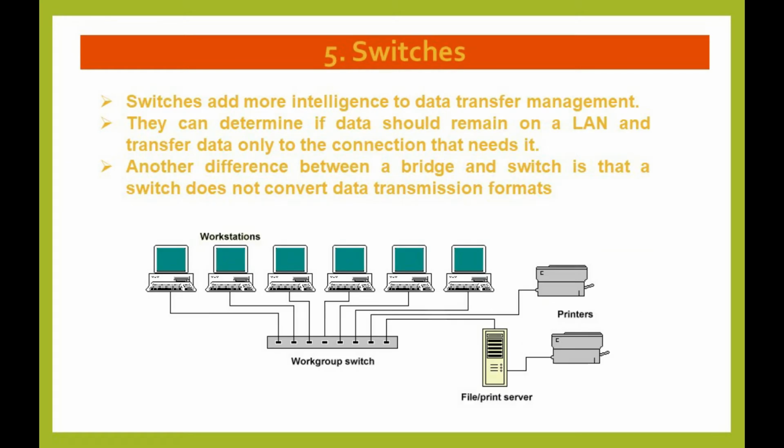Switches. Switches add more intelligence to data transfer management. They can determine if data should remain on a LAN and transfer data only to the connection that needs it. Another difference between a bridge and a switch is that a switch does not convert data transmission formats.